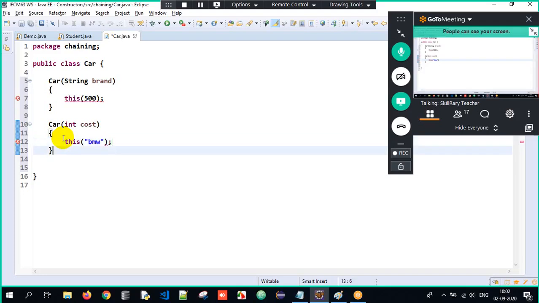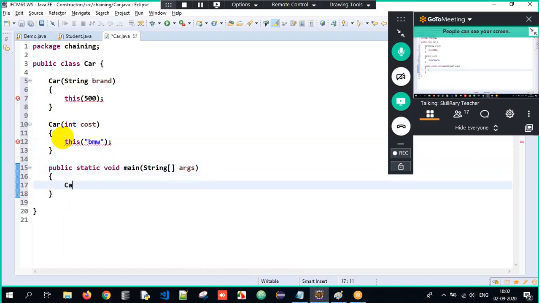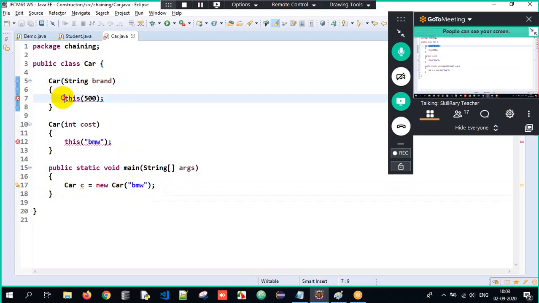Now when I execute it, I will get an error. Why, sir? I will tell you. See, Car c equals new Car, and I pass BMW over here. Internally, what is happening? When I create an object, I am passing a string argument, correct? So the control will go to the first constructor. And what is the line here? this(500). The control will come to this constructor. Again this("BMW"), the control will go to this constructor. And this(500), this constructor gets executed, this("BMW"), this constructor gets executed.